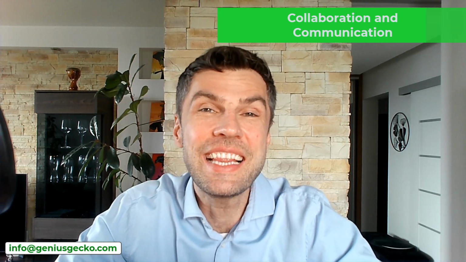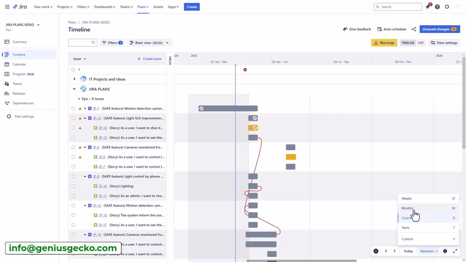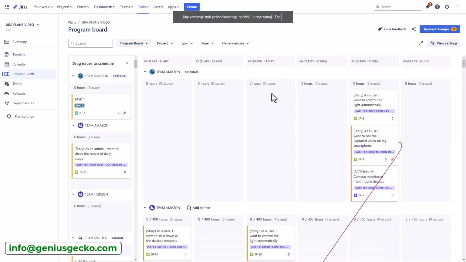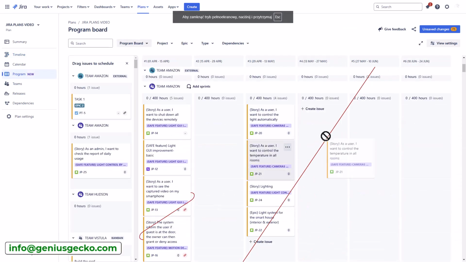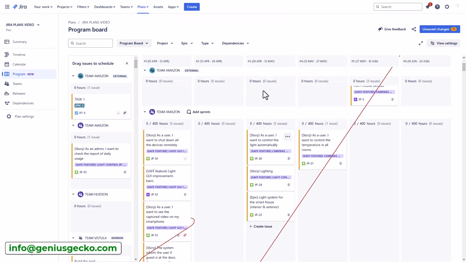Now let's discuss collaboration and communication. The complexity of Jira Plans can lead to misinterpretations of data, especially among stakeholders who are not familiar with the tool. So clear communication and training are essential to ensure that everyone understands the plans. While it displays the information, it isn't always the best tool for collaborative planning sessions. Other tools do way better in these areas.